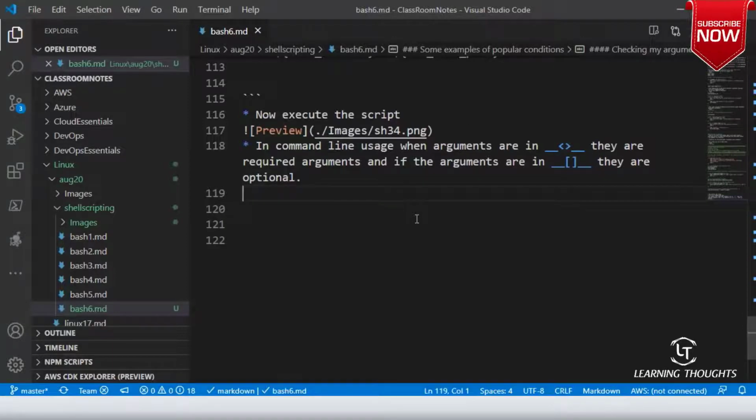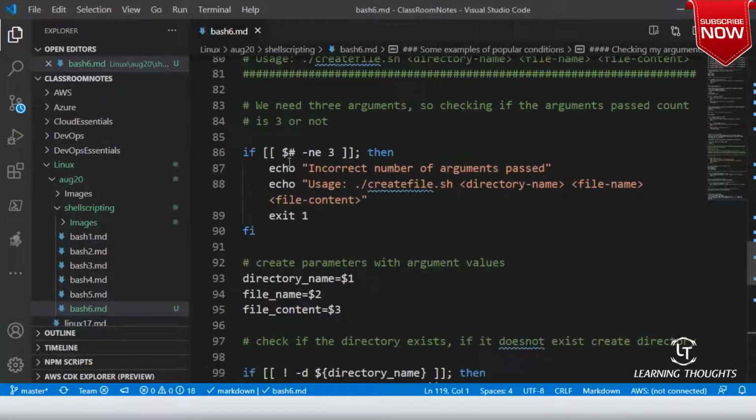Okay. And now in the script, we have used this $# right? So this $# will tell the number of arguments which you have passed to your script. Right, sir. Okay. Fine.